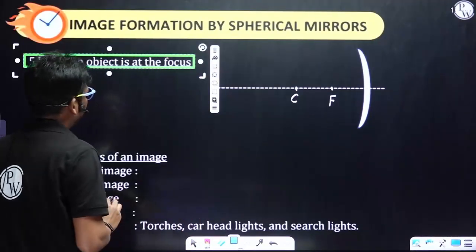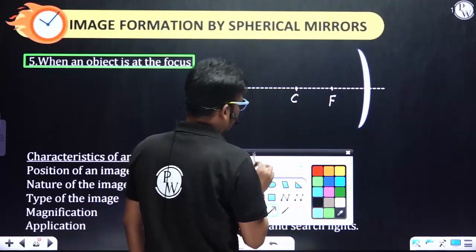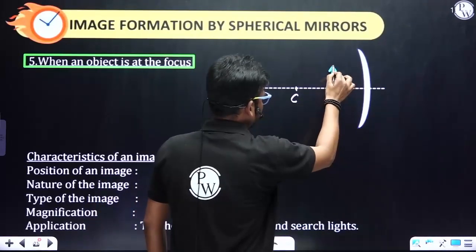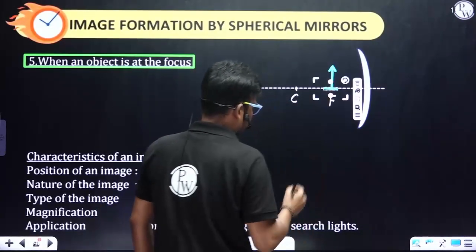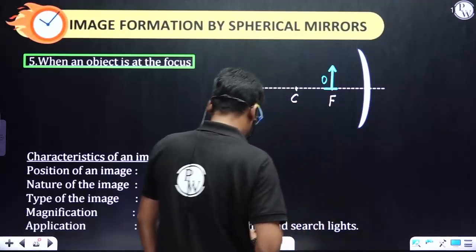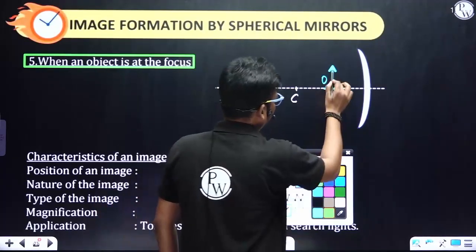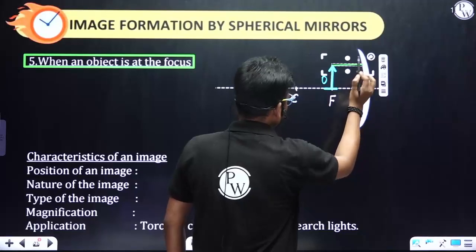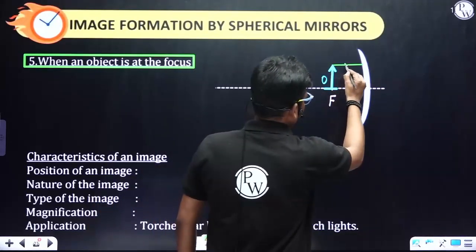Now, next one, that is the fifth case. When the object is at the focus. Okay. At a focus. Fine. This is the object. How many convergent rays do we have to consider? Two. The first one, incident ray parallel to the principal axis. Yes, of course. This is parallel to the principal axis.